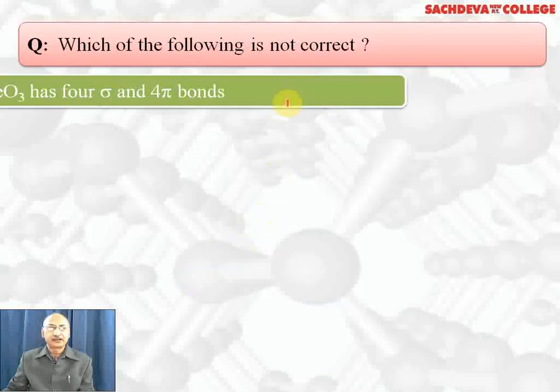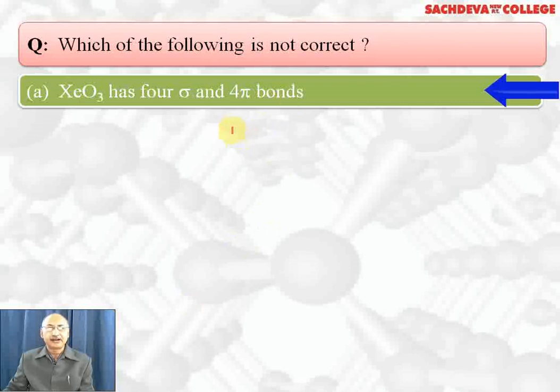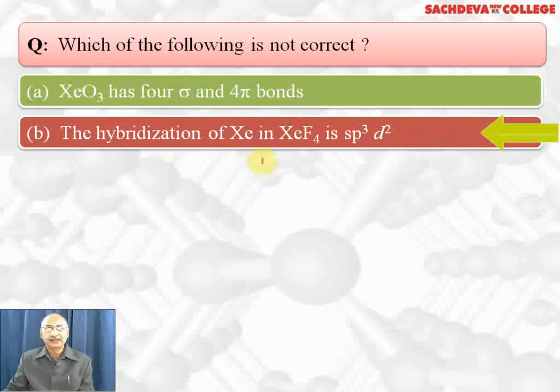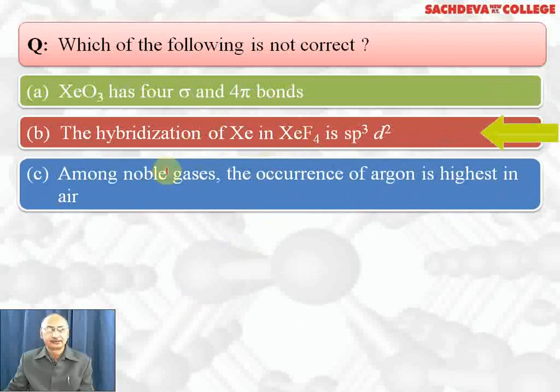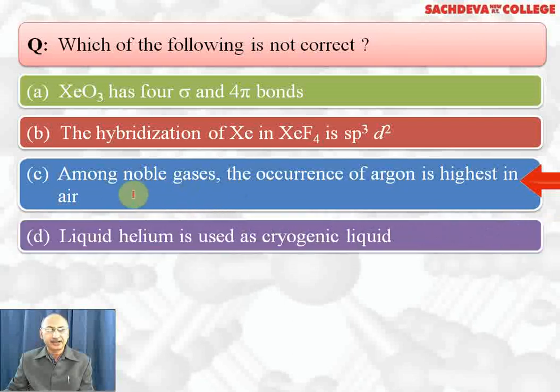Which of the following is not correct? Xenon trioxide has 4 sigma and 4 pi bonds. The hybridization of xenon in XeF4 is sp3d2, which is correct. Among noble gases, the occurrence of argon is highest in air, which is correct. Liquid helium is used as a cryogenic liquid. It is used in cryosurgery. It is correct. So the wrong statement is A part.